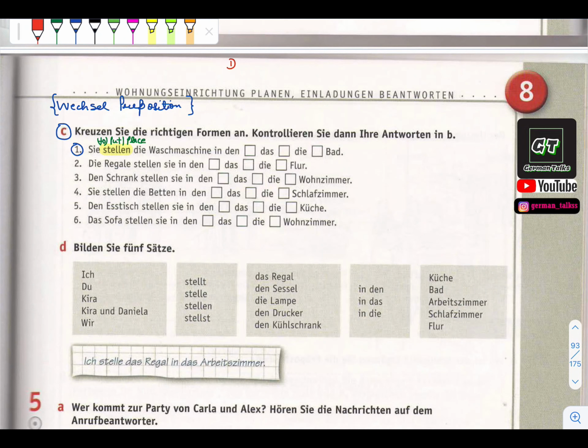Now I told you there also that we will look for two things. First is the verb. Why do we look for the verb? Because if there is only a verb, then the verb will decide whether the case will be nominative, accusative or dative. Second thing, the preposition.